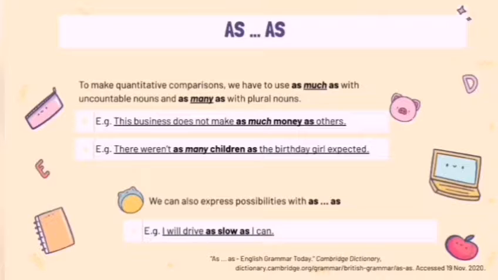If the word is a plural noun, we use many. There weren't as many children as the birthday girl expected. And lastly, we can express possibilities. For example, I will drive as slow as I can.